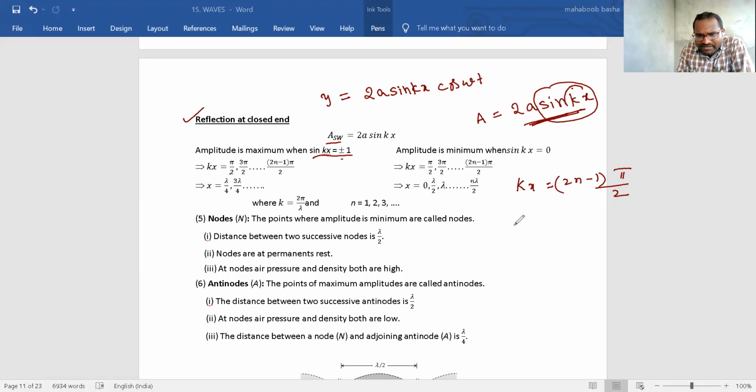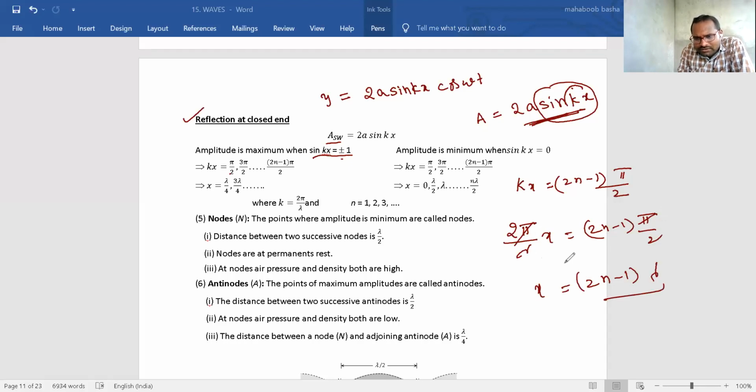Okay, but k value is 2 pi by lambda, no? Yes, 2 pi by lambda into x is equal to (2n minus 1) into pi by 2. Pi cancels. You will get x is equal to (2n minus 1) into lambda by 4. Means n is equal to 1, you keep n is equal to 1. That implies x value is lambda by 4.